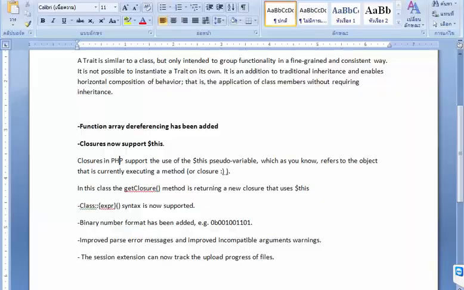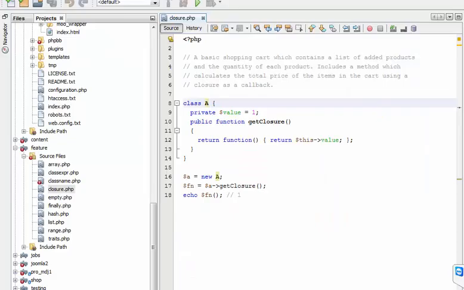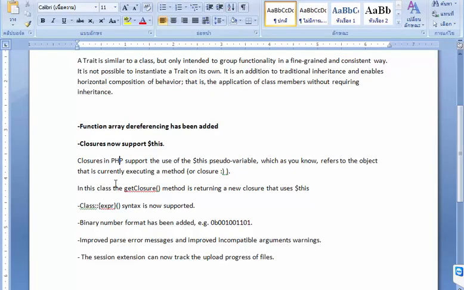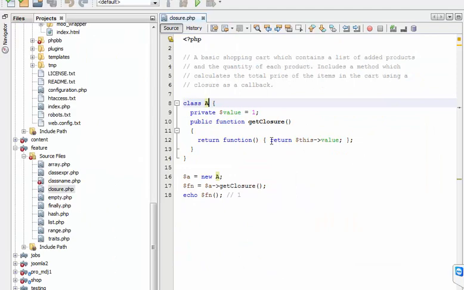In this class, the getClosure method is returning a new closure that uses this. So we have a new return method which uses this.